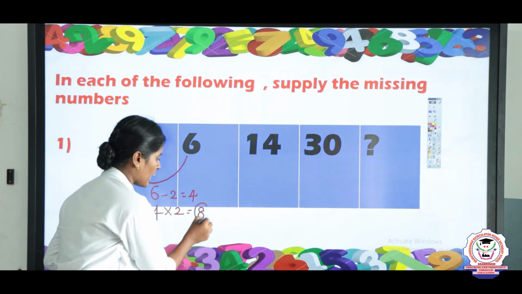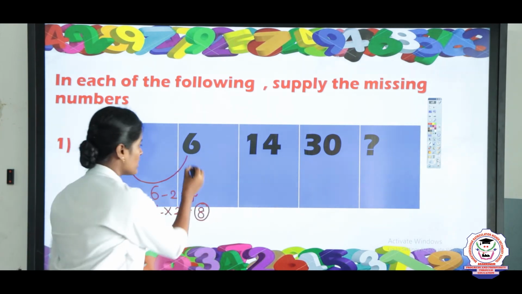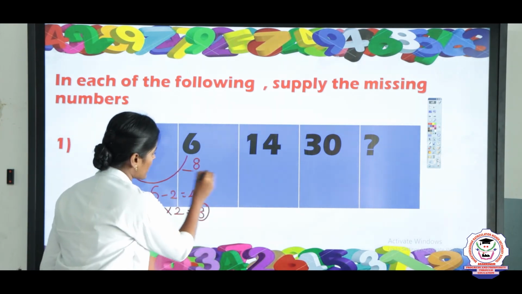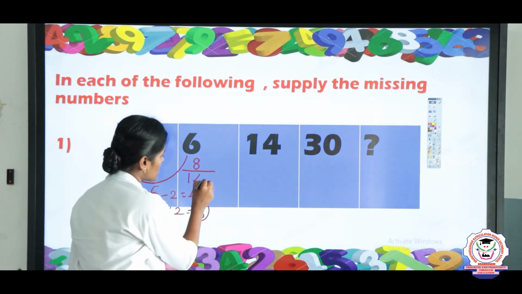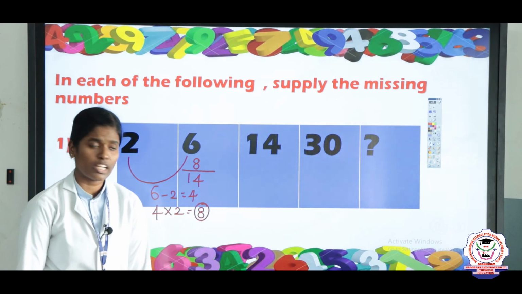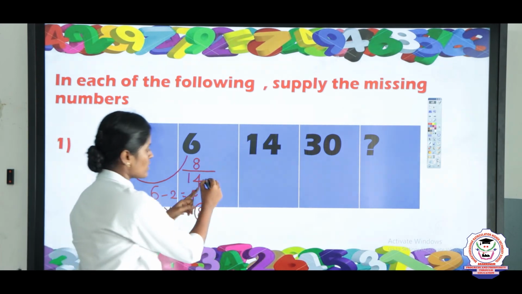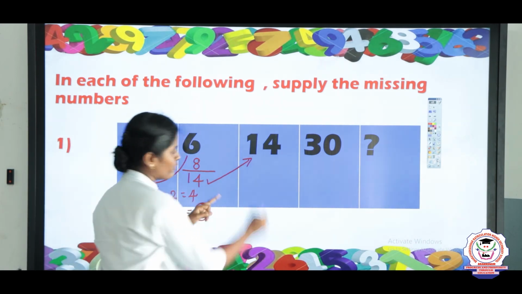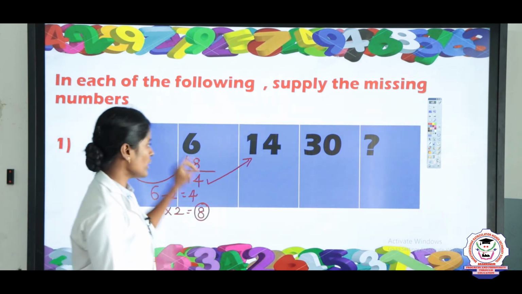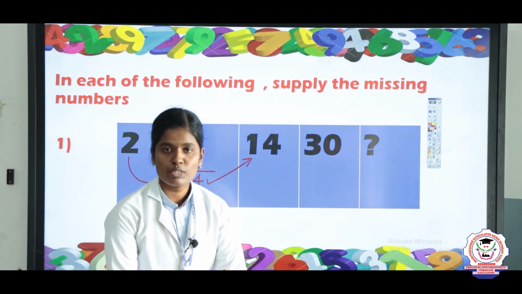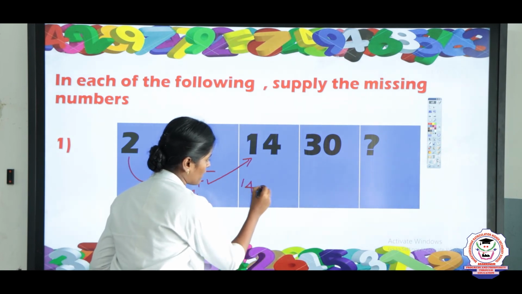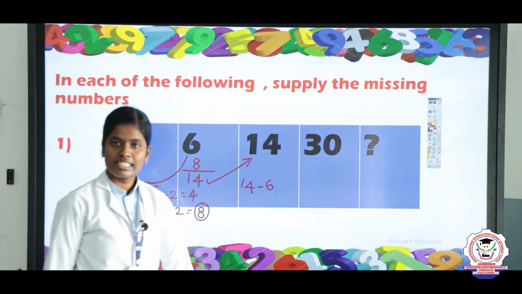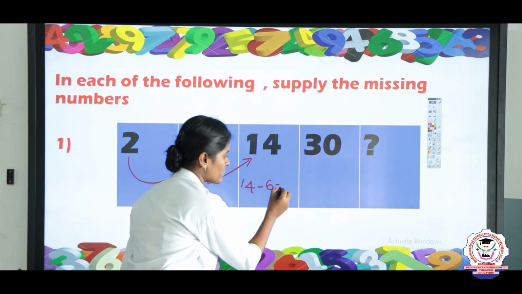Now you take 8 and then add 6. So what is the answer? 6 plus 8, the answer is 14. Now you take 14 minus 6. What is the difference between 14 and 6? The answer is 8.